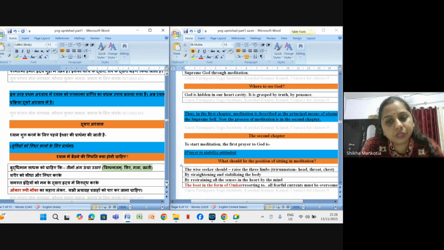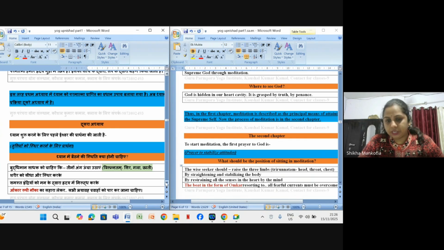Thus in the first chapter, meditation is described as the principal means of attaining the supreme self. Now the process of meditation is in the second chapter. To start meditation, the first prayer to God is a prayer to stabilize attitudes. Attitudes means our breathings. So what should be the position of sitting in meditation?